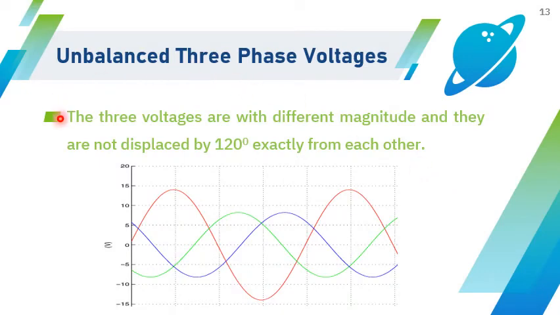Unbalanced three-phase voltage. In an unbalanced three-phase voltage, the height of each waveform or the magnitude of each waveform will be different. You can see the three waveforms are having different peak values, and they are not exactly displaced by 120 degrees. So R phase starts here and Y phase starts after 120 degrees, and blue phase starts, the gap between Y and blue is less than 120 degrees. So the displacement is not exactly 120 degrees. So magnitude is different and the displacement is also different. In such case, we will call this as an unbalanced three-phase voltage.